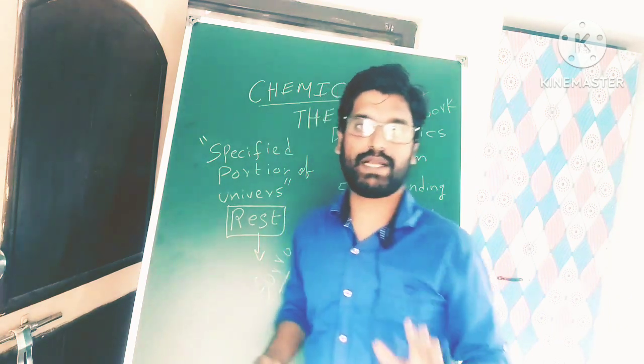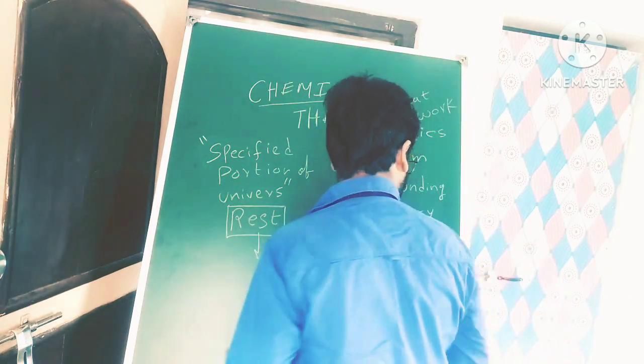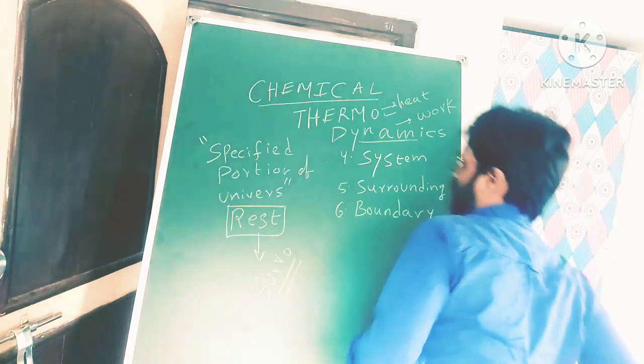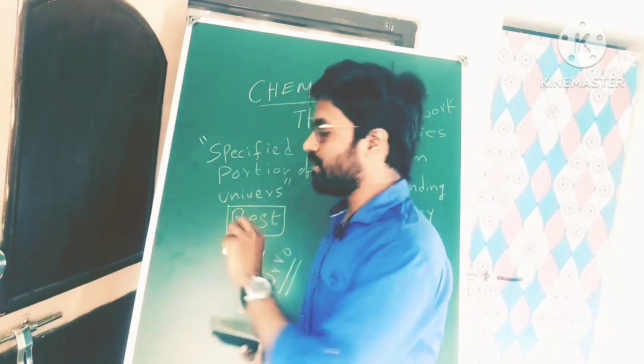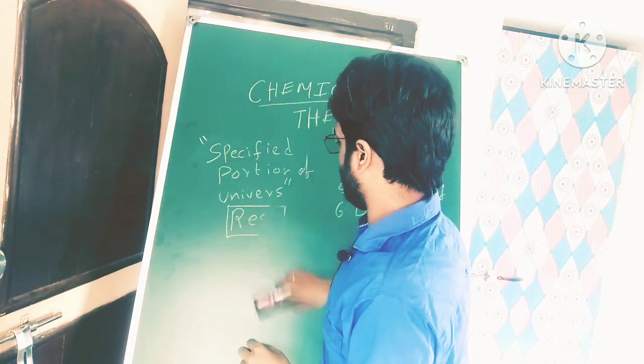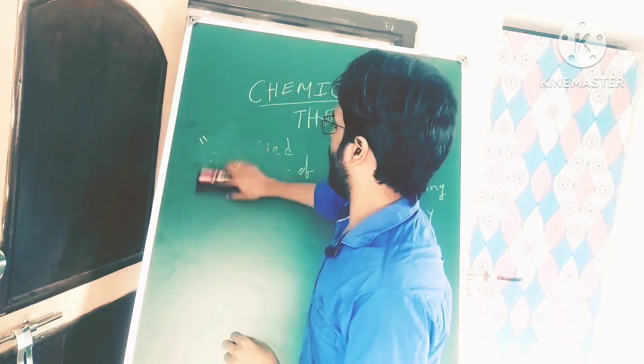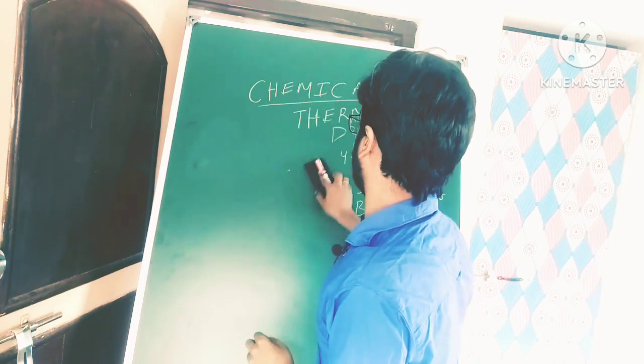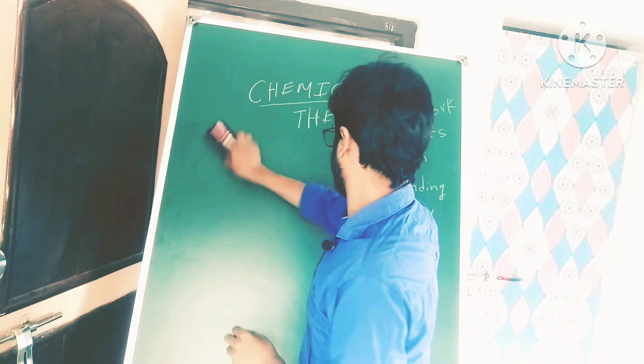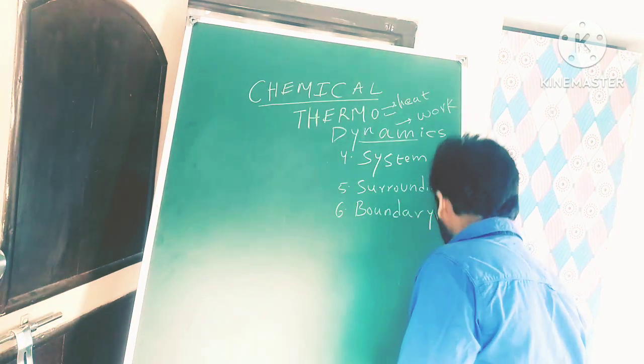This is the definition of the book, but we don't follow this, right? Generally, write this definition only in your notes, right? But I will explain what system and surroundings are a little more clearly.